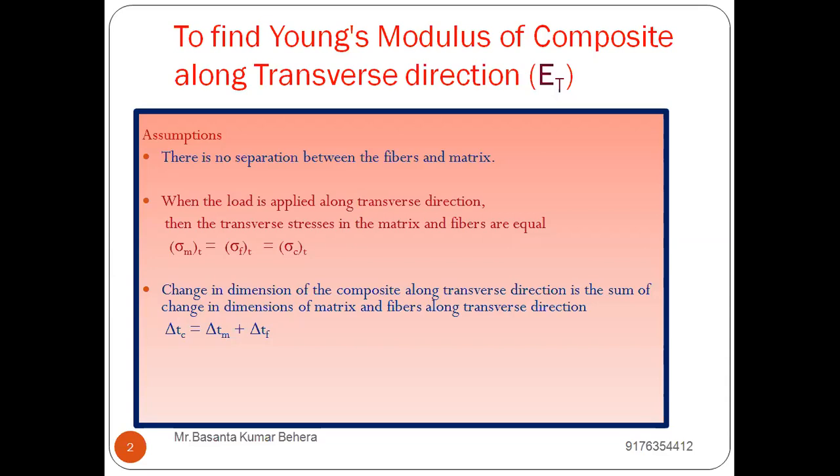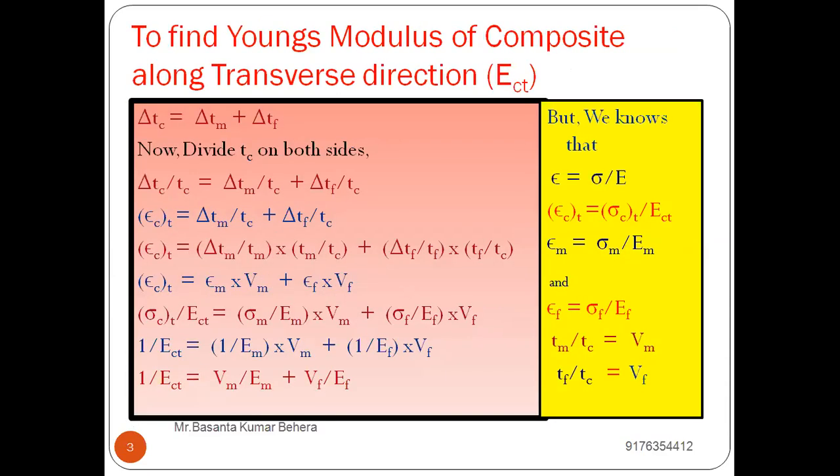The third assumption is, the change in dimension of the composite along transverse direction is the sum of change in thickness of matrix and change in thickness of fiber. That means when you apply the load, the thickness of the composite will change, and at the same time the thickness of matrix and thickness of fiber also will change. But the change in thickness of the composite along the transverse direction is the sum of change in thickness of matrix and change in thickness of fiber. So with these assumptions, we can derive the expression for Young's modulus of a composite along transverse direction.